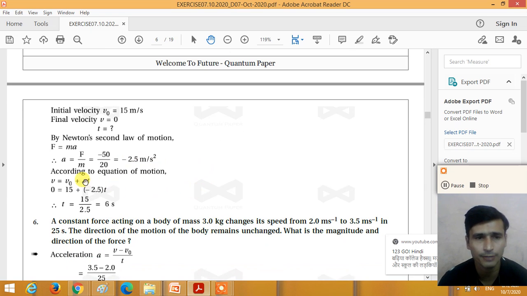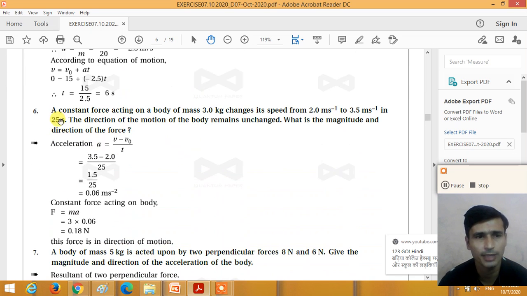Now according to the first equation of motion, v is equal to v0 plus at. Here the final velocity v is 0, initial velocity 15, plus retardation minus 2.5 into t. So from that, if you calculate the time taken to stop the body, t is equal to 15 divided by 2.5, that is 6 seconds, right? Understand?